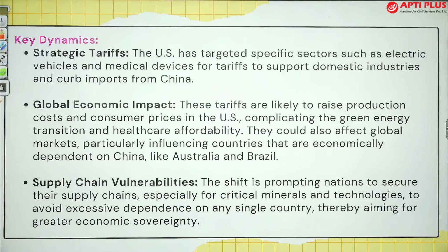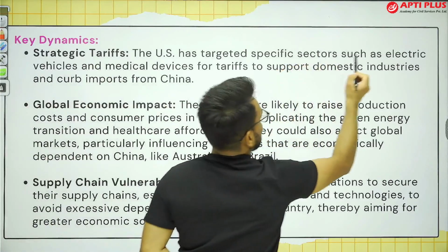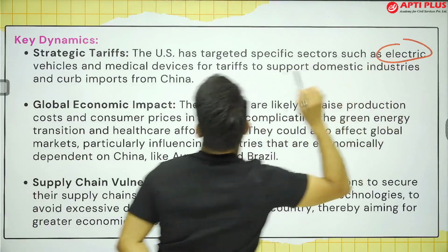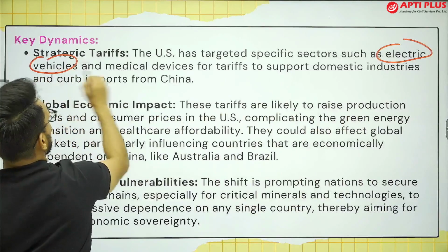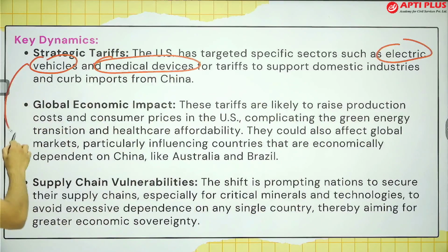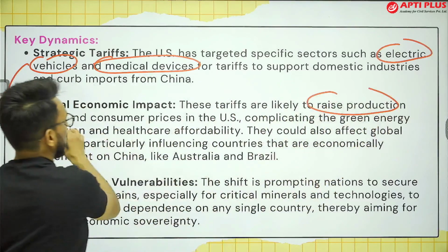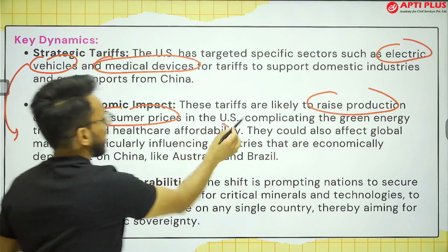Then what has happened? The US has targeted which type of sectors? They have specifically targeted electric vehicles and medical devices. In the short term, or immediate term, it will also have an impact on the US. It will raise the production cost and increase consumer prices in the US.